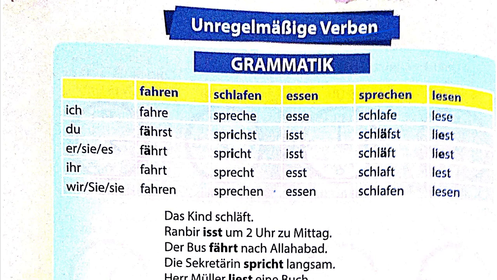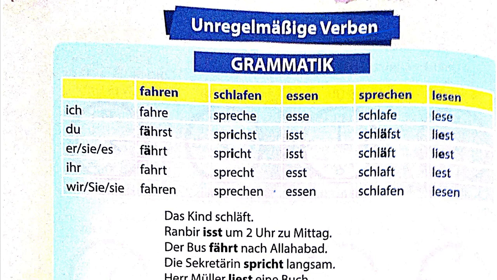It might comprise a few different letter changes, or sometimes the entire word changes, like in sein. Sein changes to bin, bist, ist, sind, seid, sind, right? Remember? While haben was pretty much normal. It was habe, hast, hat, right? So we'll be looking at a few verbs. You'll have to learn this.